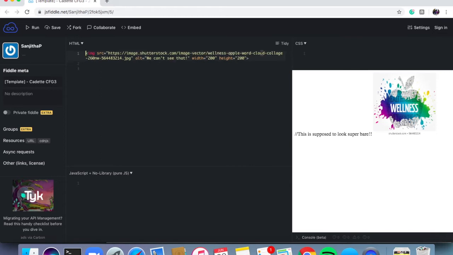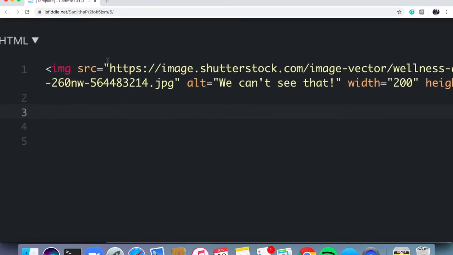Okay, so we want our image on the top. Let's just kind of get all the pretty things out of the way. So have our header first appear. So that's going to be that title that says find out your health score. So if y'all don't remember, we're going to create that H1 tag. So find the less than symbol, say H in lowercase 1. And then when you autocomplete that, it'll finish your header for you. And then inside, we are going to write, find out your health score.